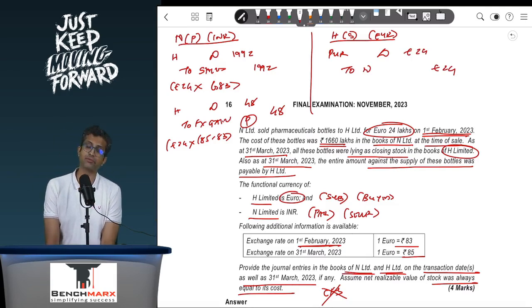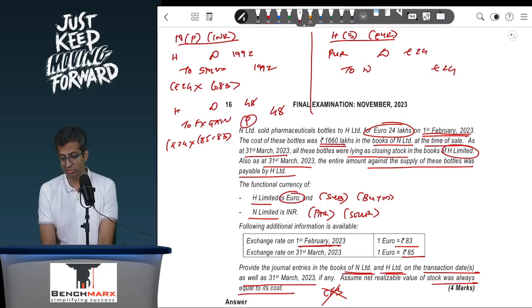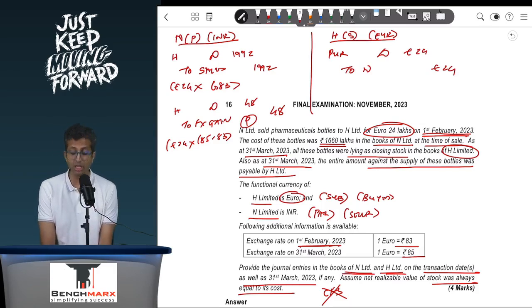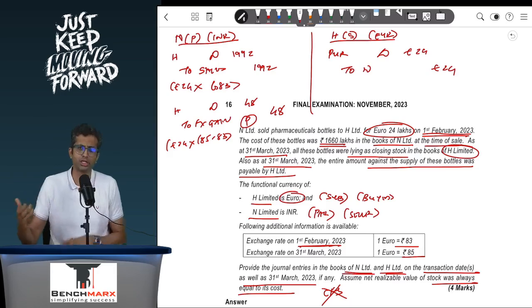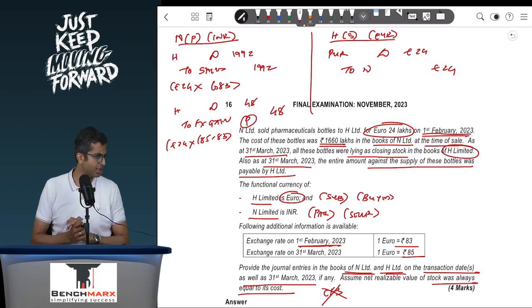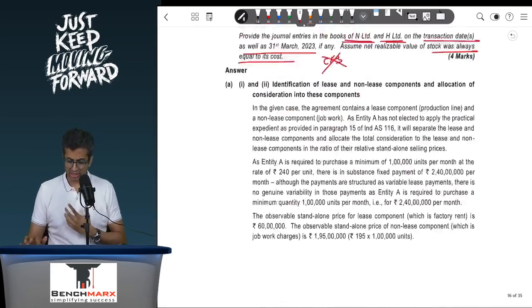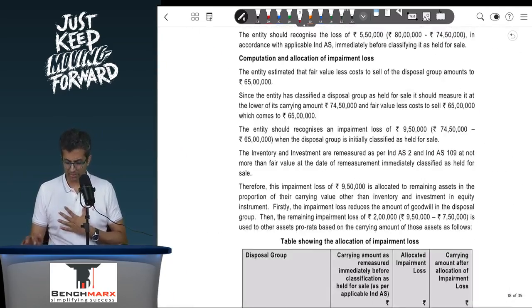Yes, at the stage of consolidation, this payable to N will be translated to the closing rate and it will be eliminated against the receivable. Further, unrealized profit, that is 1992 minus 1660, I think 332, will also be separately eliminated. That is if CFS was separately asked, which is not the case over here. So that is taking care of this third part.